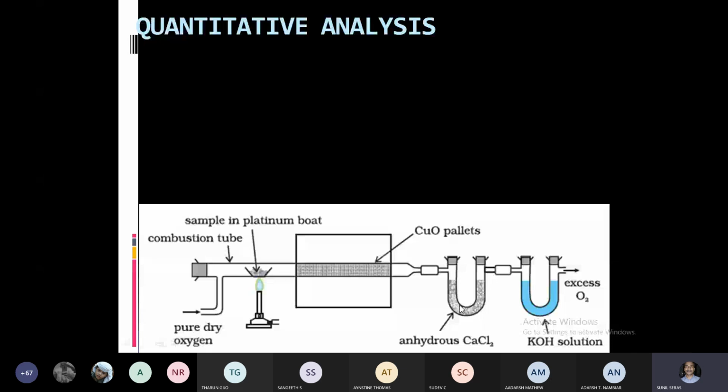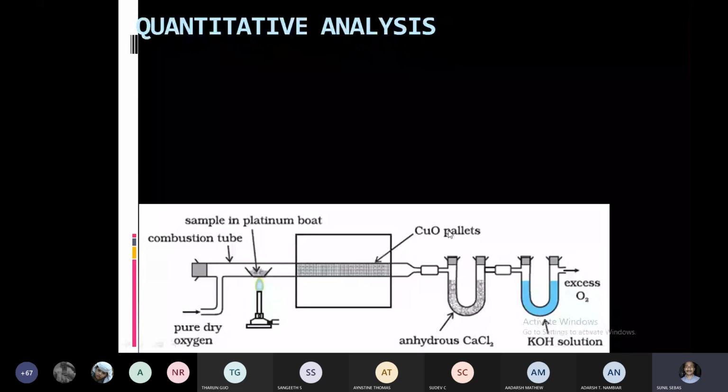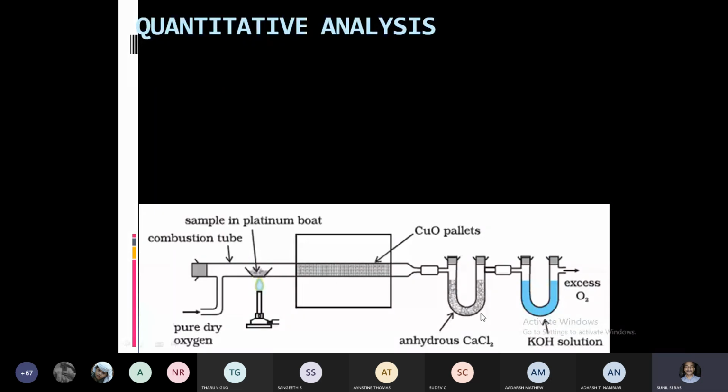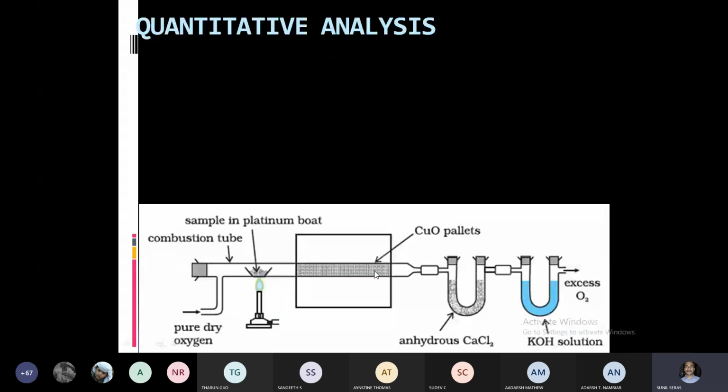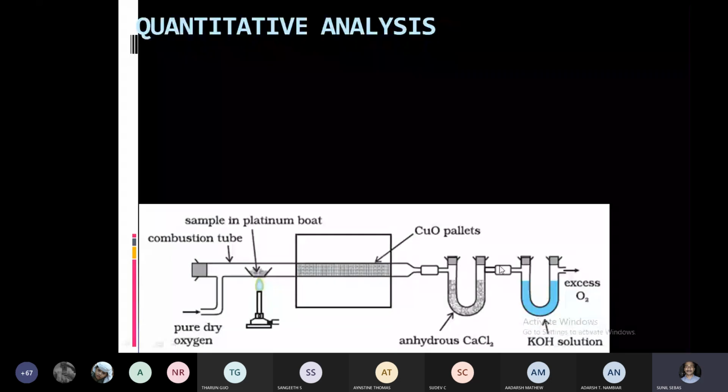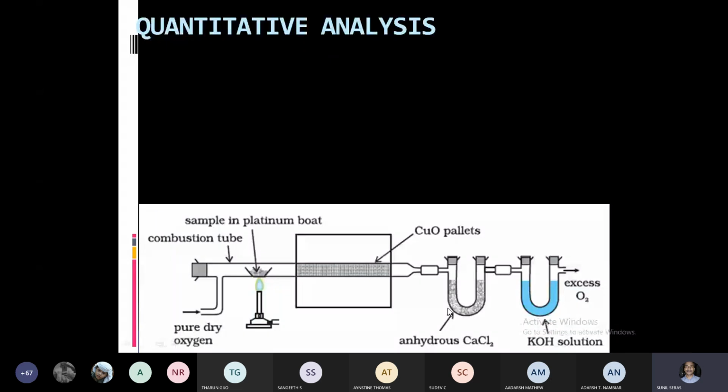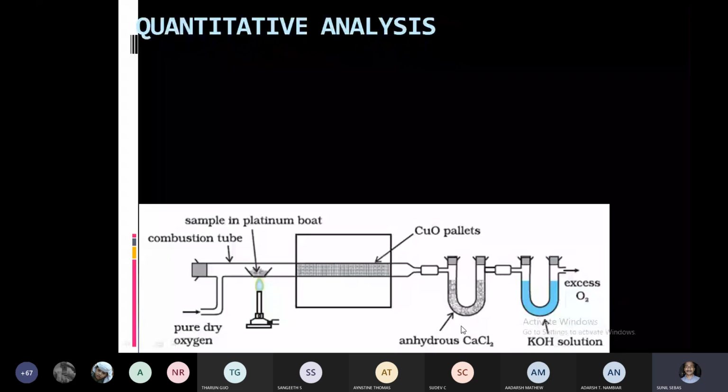So the gases coming out of the furnace are passed through this calcium chloride U tube. Then what happens? All the water present will be absorbed here by calcium chloride. This is a previously weighed tube. After passing the complete gases, we can detach this U tube and measure the new weight, and the difference will give you the mass of H2O produced.